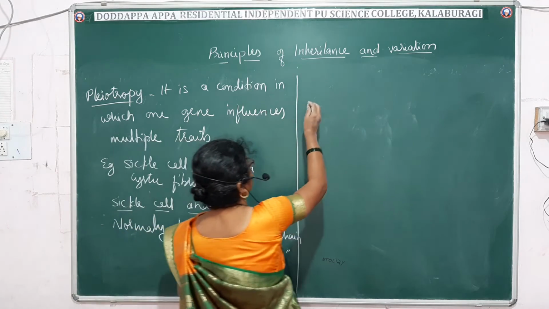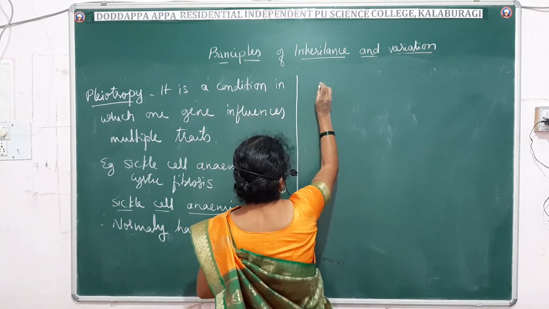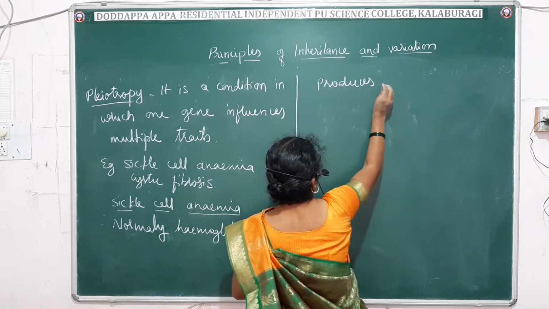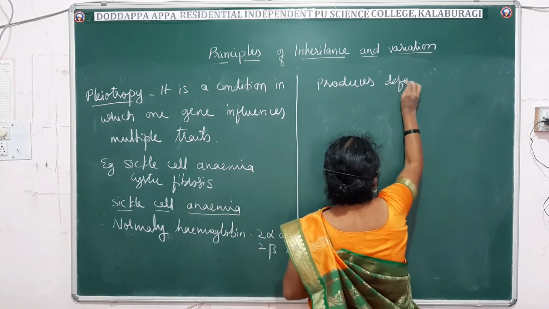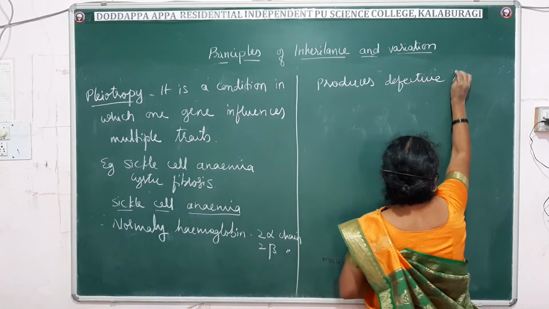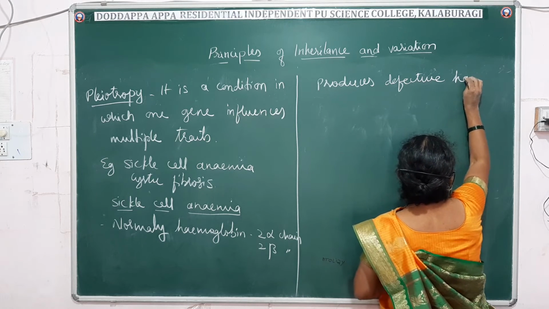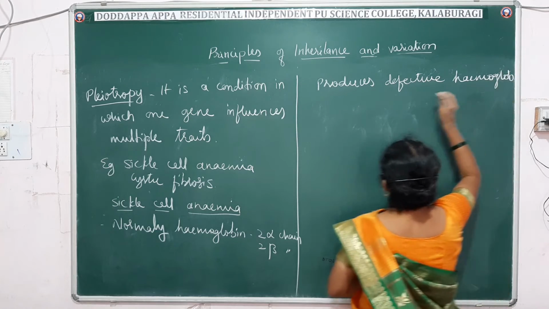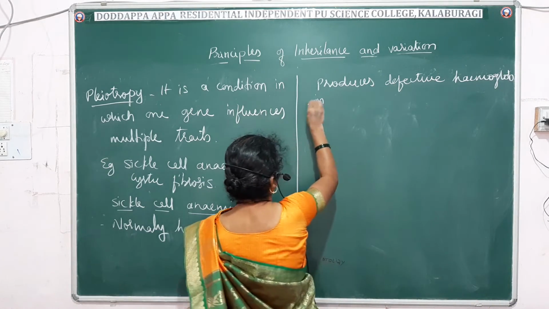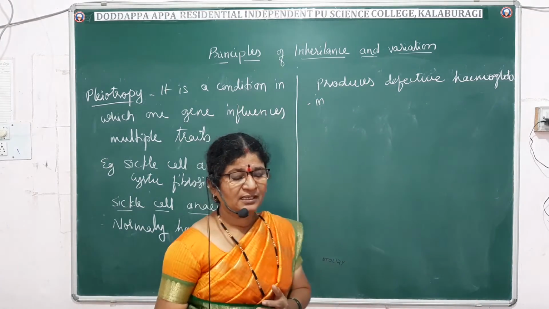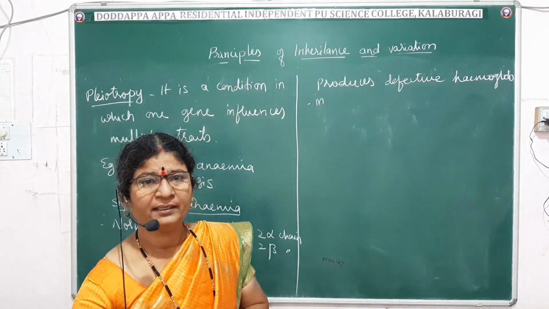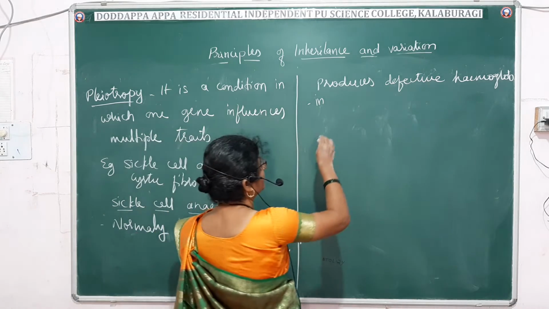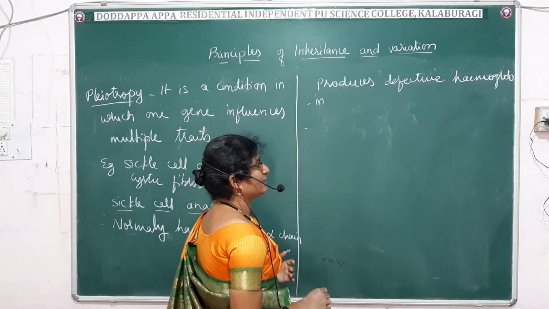It produces defective hemoglobin due to point mutation, which we are going to read in the coming diseases. So defective hemoglobin is produced because of point mutation.